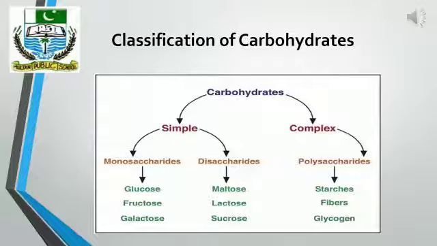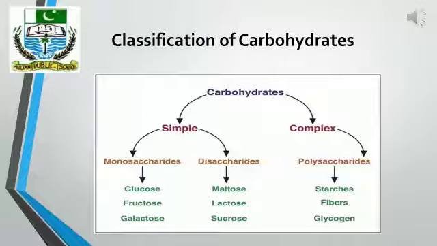Monosaccharides are simple sugars. They are made up of just one sugar molecule, and they include glucose, fructose, and galactose. When 2 simple sugar molecules are linked by a chemical bond, disaccharides are formed. These include maltose, lactose, and sucrose.